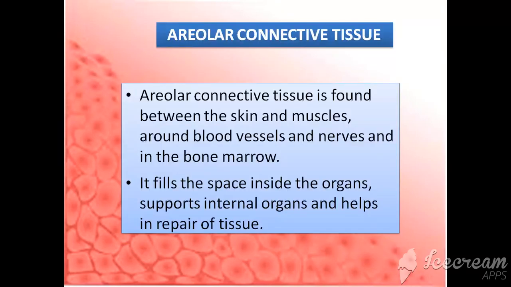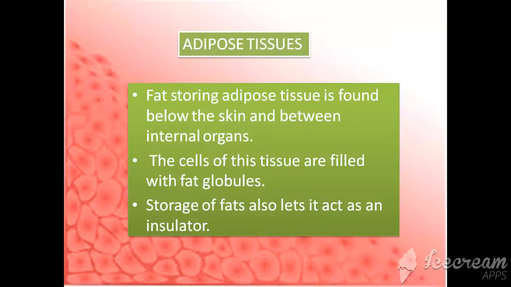Next, coming to areolar connective tissues. Now, they are found between the skin and muscles, around blood vessels and nerves, and in the bone marrow. They fill the space inside the organs, support internal organs and help in repair of the tissues.